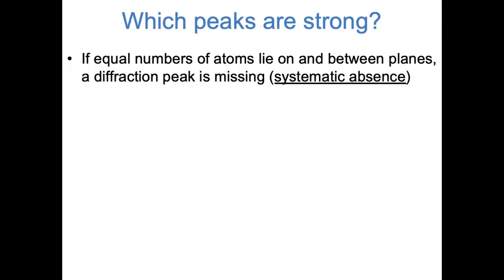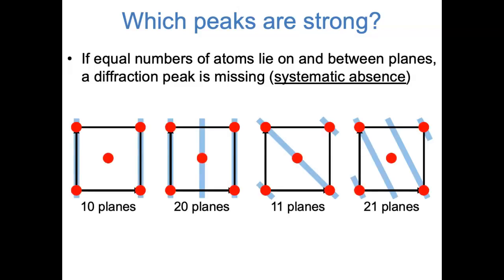If equal numbers of atoms lie on the planes and between the planes, a diffraction peak could be missing entirely, which is called a systematic absence. Now we're looking at the same sets of Miller planes, but for a square crystal where atoms lie at both the vertices of the unit cell and in the center. You can see that for some sets of planes, like the 2-0 planes and the 1-1 planes, it's still true that all of the atoms lie on the planes. This means that the 2-0 peak and the 1-1 peak will be strong for this crystal.